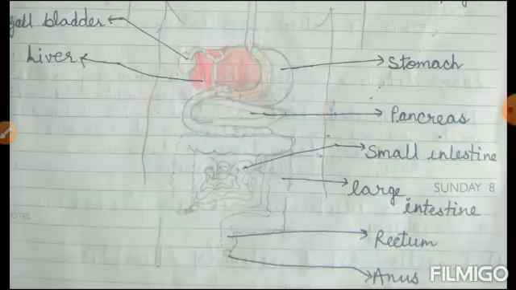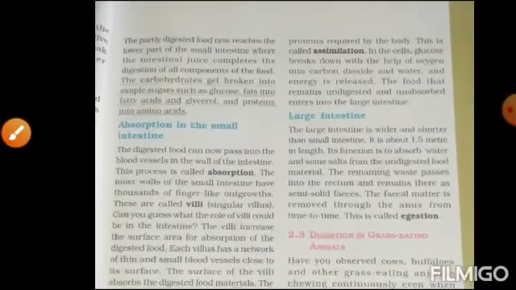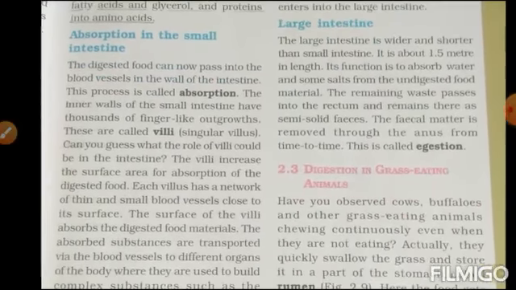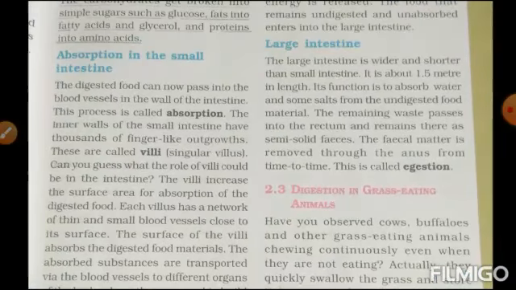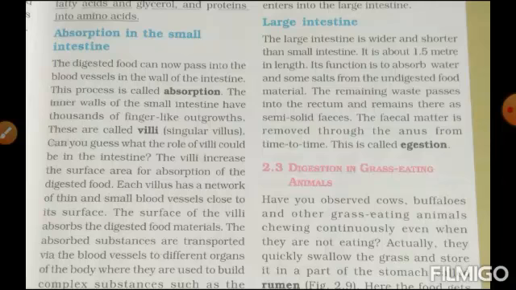Now the food comes from the stomach to the small intestine. The small intestine plays an important role in digestion. The digestive juices secreted by the small intestine digest all the food.